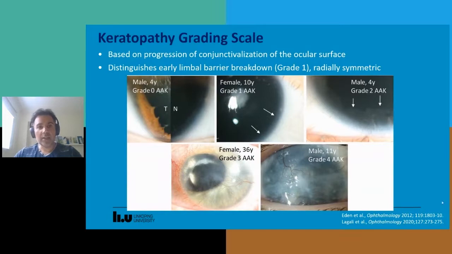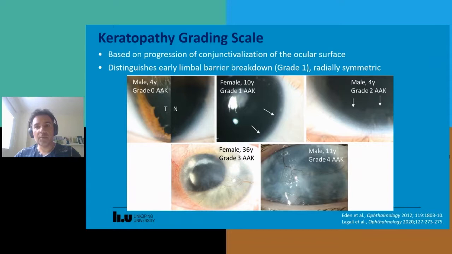When we talk about AAK, we like to talk about the severity and try to quantify the severity. So we have a keratopathy grading scale that we use, that we've developed. This grading scale is based on the outwardly visible conjunctivalization of the ocular surface by slit lamp microscopy. And this is sort of the hallmark sign of AAK. However, this scale is different from the general limbal stem cell deficiency scale because here, specific to AAK, we distinguish an early breakdown of the limbal barrier in grade 1.